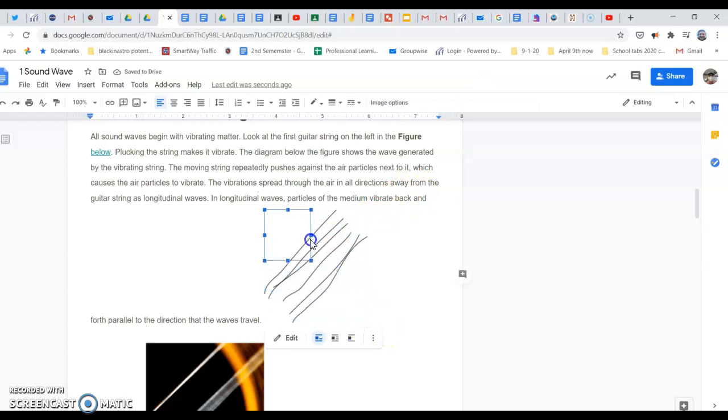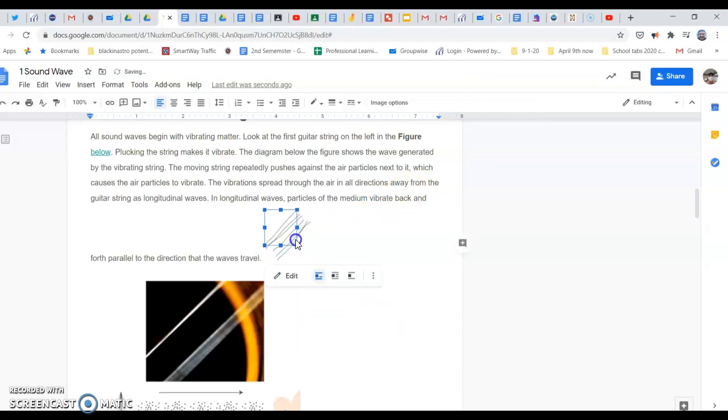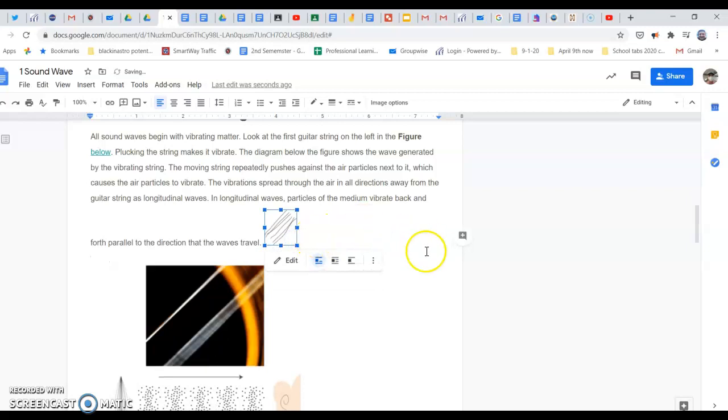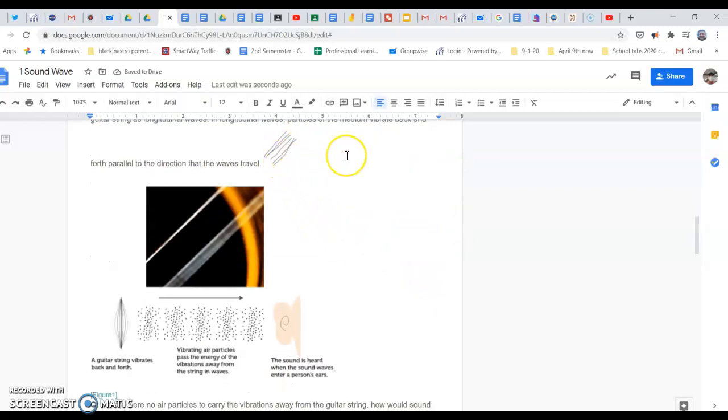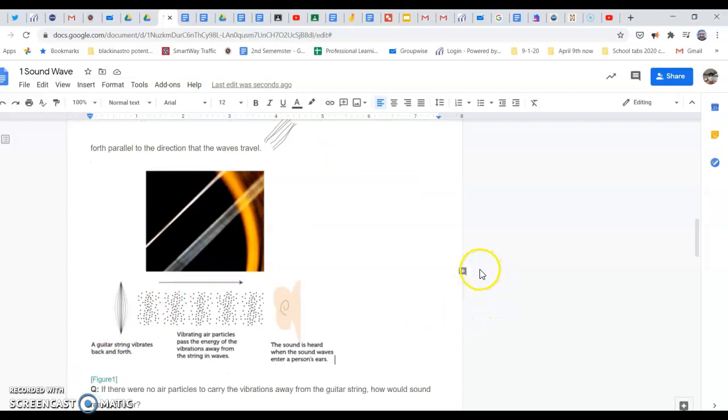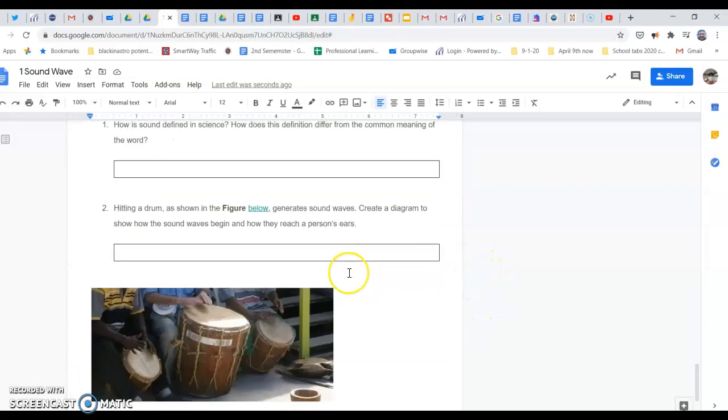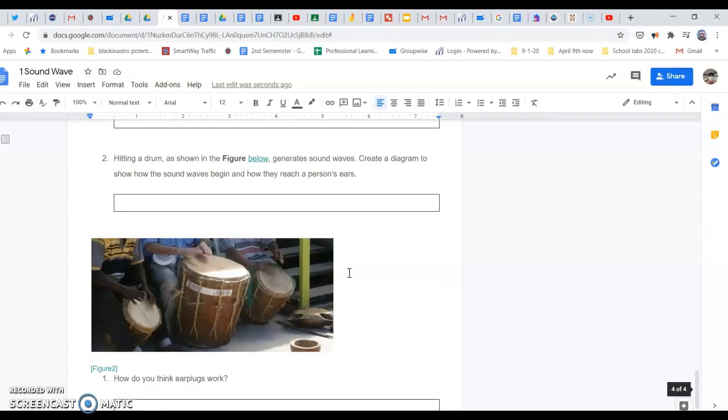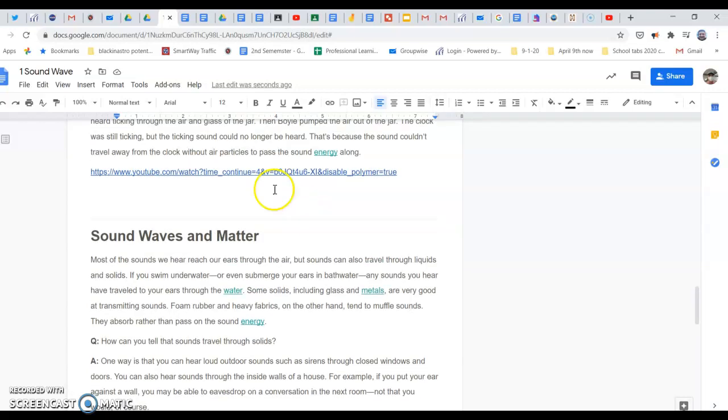Now you shouldn't have very many drawings for now, so maybe only 1 per article or 2 per article. And be sure that when you make your drawings, you don't let it take a lot of time as well. So do your annotations, 1 per paragraph. Come down here and answer the questions. If there's a video link, you'll need to go watch that video as well. This is one of the reasons that it's very important that you have your earbuds and headphones with you, so you can watch these videos.